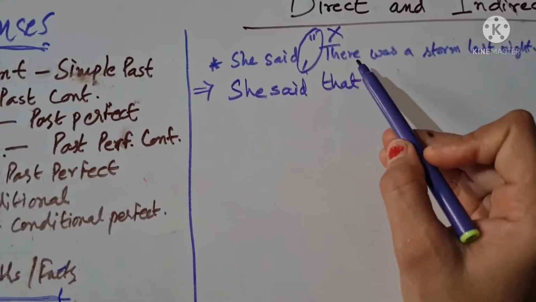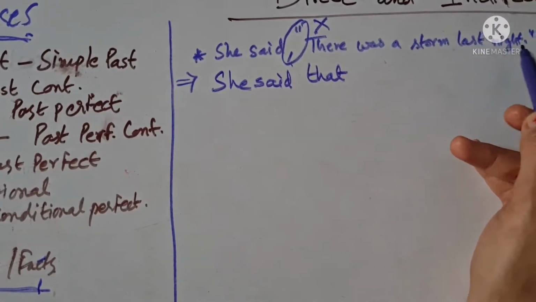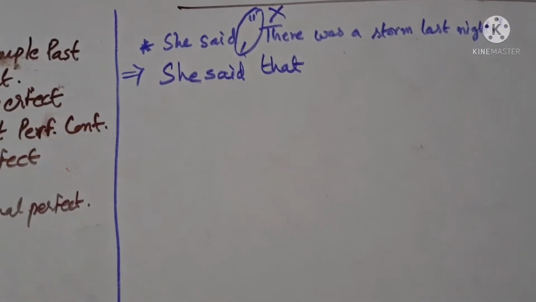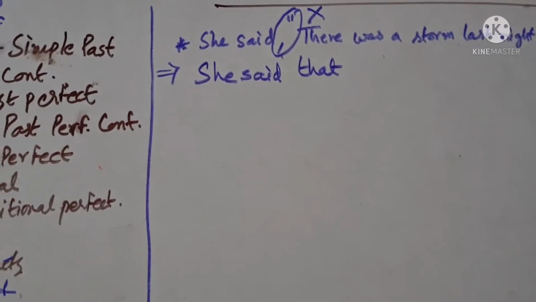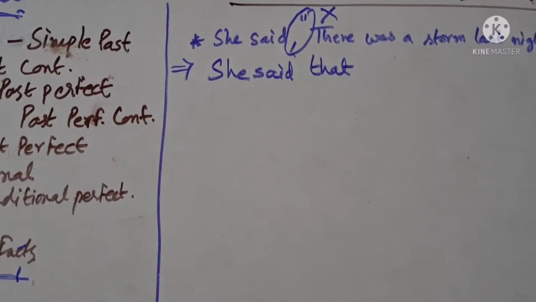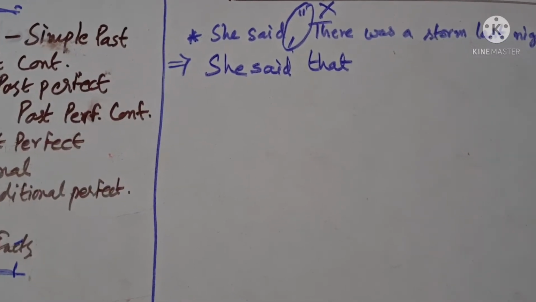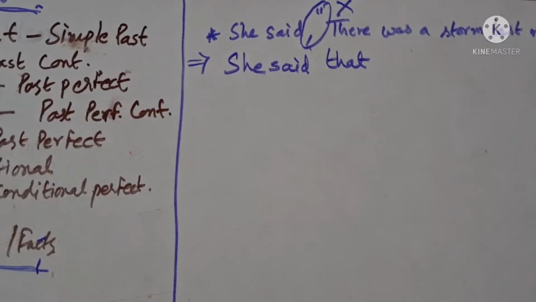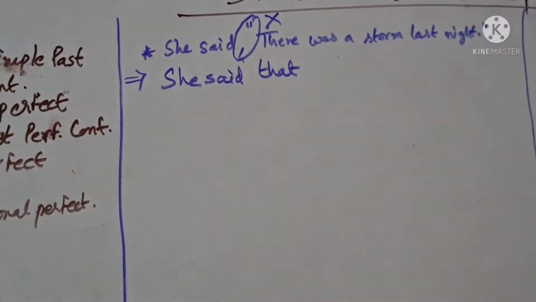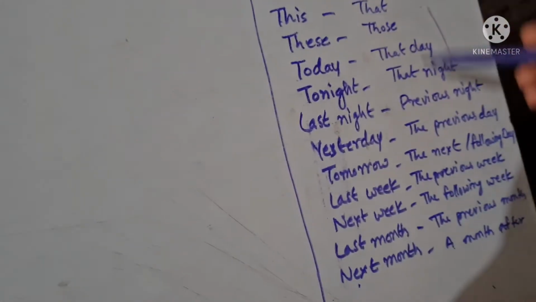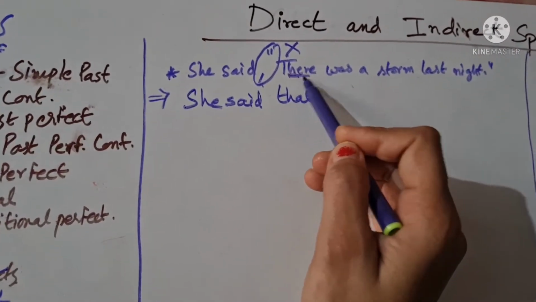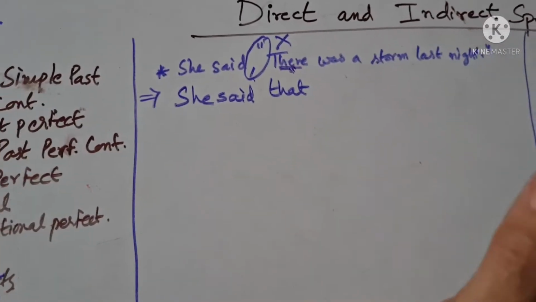Now what they have said is that there was a storm last night. So students, always try to get the meaning of the sentence. What is your reporting verb and reporting speech is all about. Once you get the meaning, then it is very easy for you to change the sentence. But remember students, one thing here: there is nothing to do with these words, because these words are not taken care of here. This sentence starts with "there", so this word has nothing to do with the adverb.